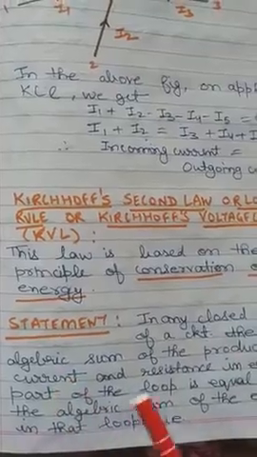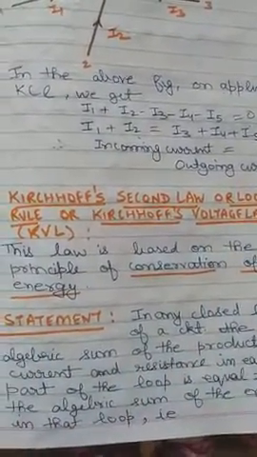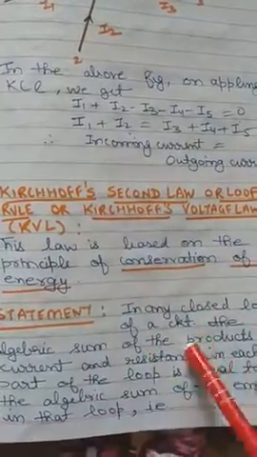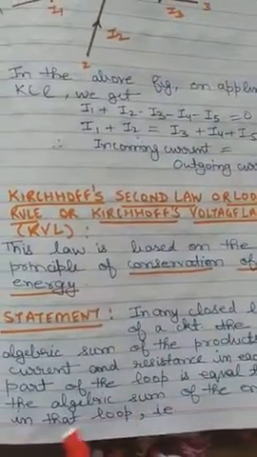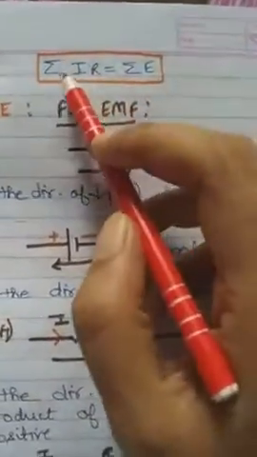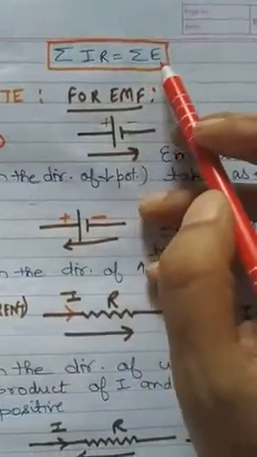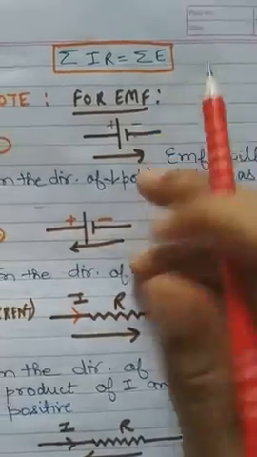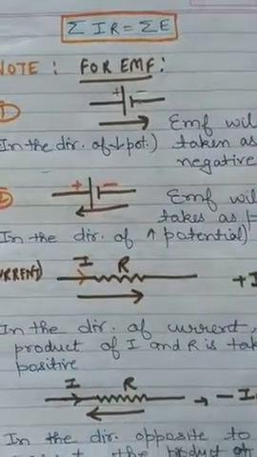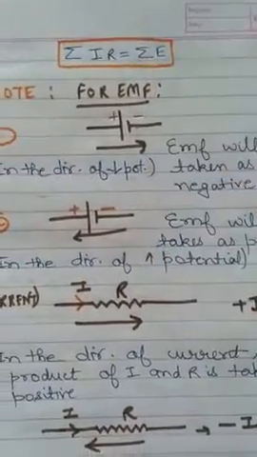So in any closed circuit, the algebraic sum of the product of current and resistance will be equal to the sum of EMF in that loop, and that is why it is known as the loop rule. So we can write this as summation of IR equals summation of EMF.